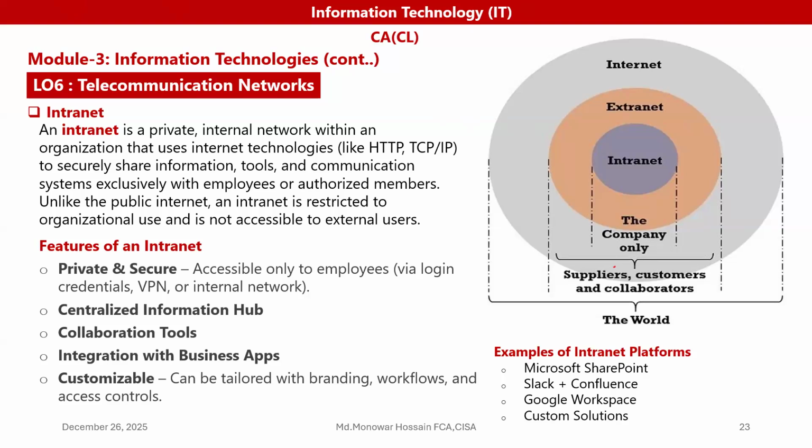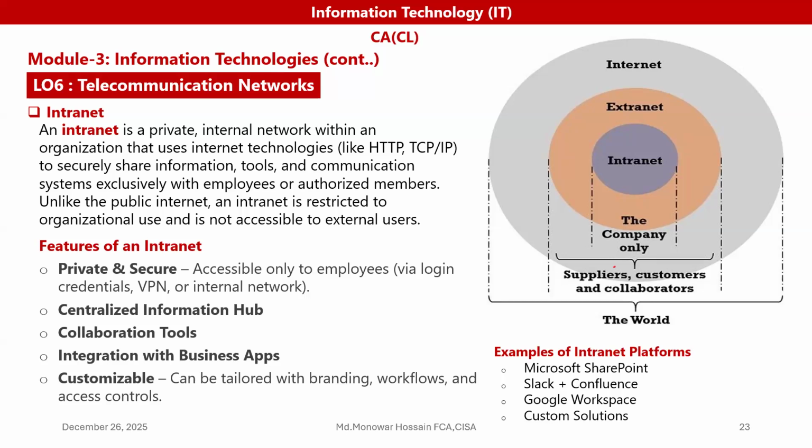So what are the features of an intranet? Intranet features: private and secure, accessible only within the place. A centralized information hub is used here. Collaboration tools are used here to collaborate with others. Integration with business apps. Customization can happen in different ways.